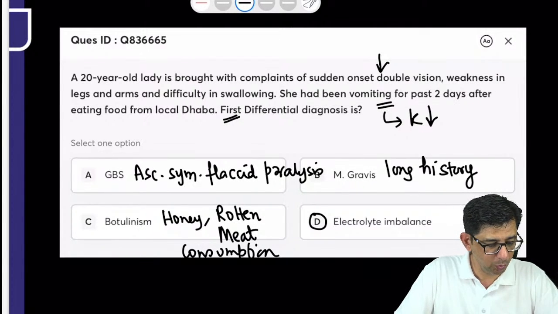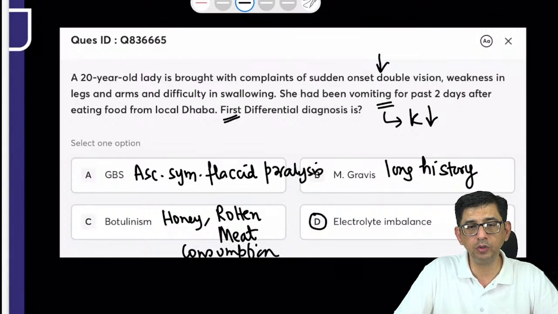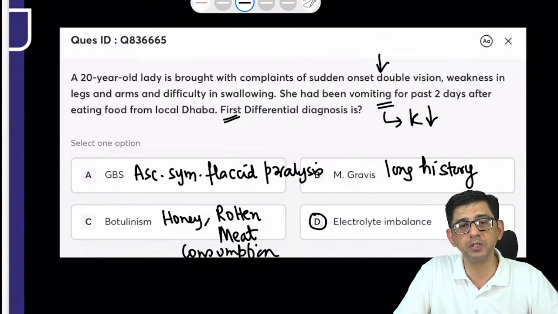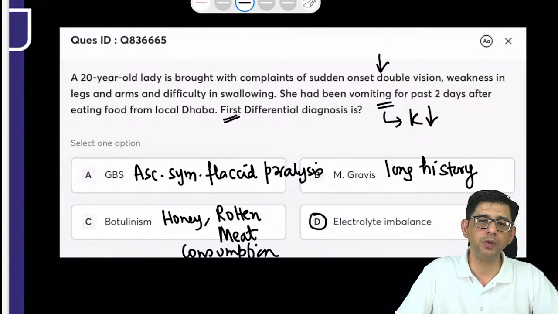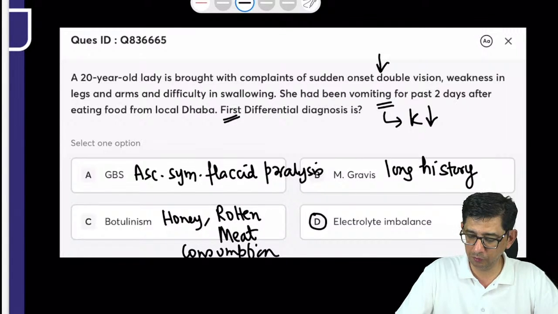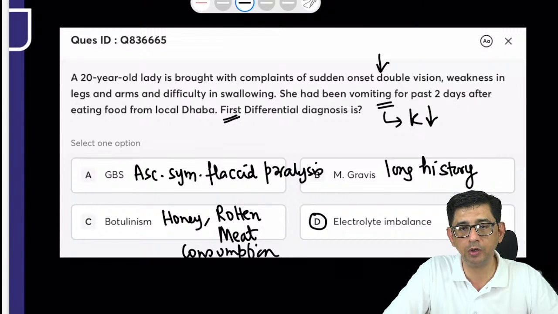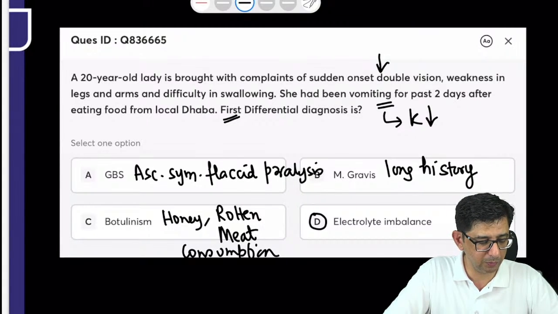So double vision, diplopia comes, because even ocular muscle paralysis can set in, doctor. That is why there can be double vision occurring in the patient. In hypokalemia there can be a possibility of even gag reflex being lost, swallowing difficulty. Severe hypokalemia is what I'm talking about, because the common things are muscle paralysis.